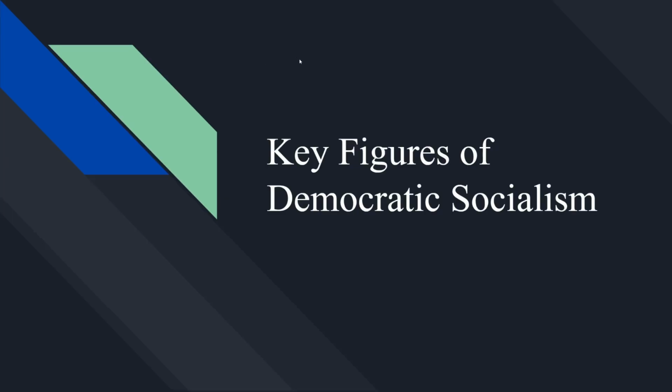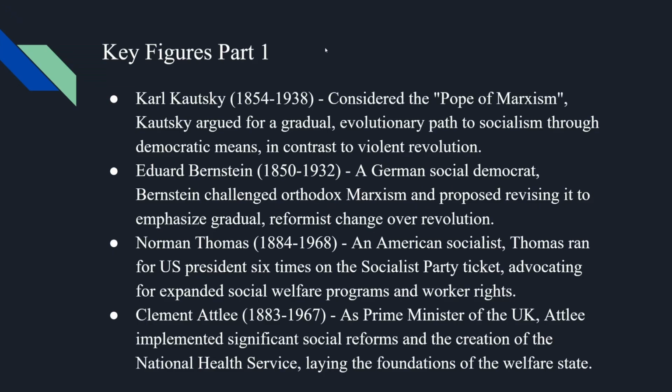The key figures of democratic socialism. Key figures part 1. Karl Kautsky, 1854 to 1938, considered the Pope of Marxism. Kautsky argued for a gradual evolutionary path to socialism through democratic means, in contrast to a violent revolution.